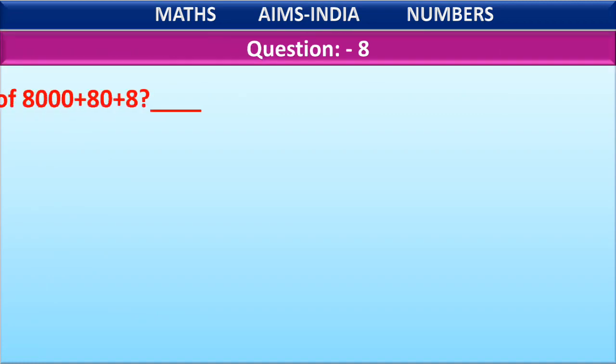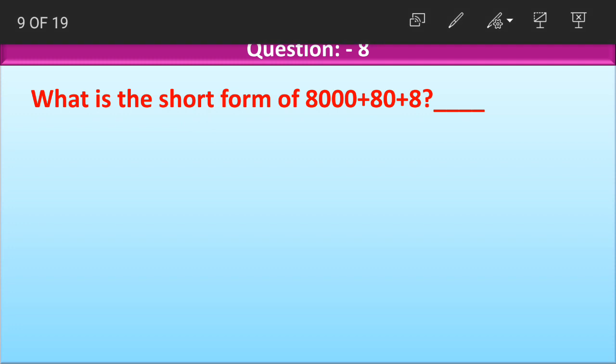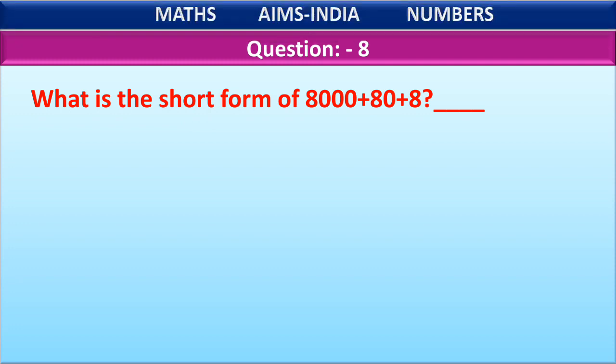Next question number 8. What is the short form of 8000 plus 80 plus 8? What is short form? Short form of a number is formed by combining the face values of the digits at the right places. Now the place values are given here. We have to take the face values of the digits and form a number.